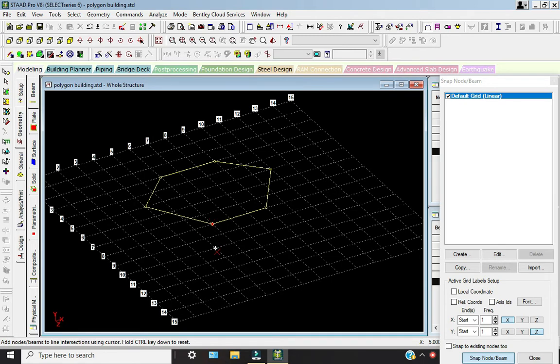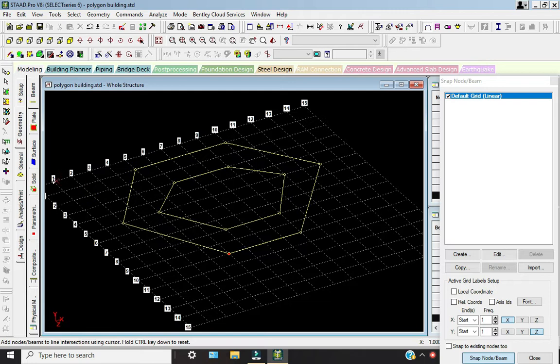So I'm going to take it again over to the 2 meters. Click on control. So now I'm going to select over like this, okay?